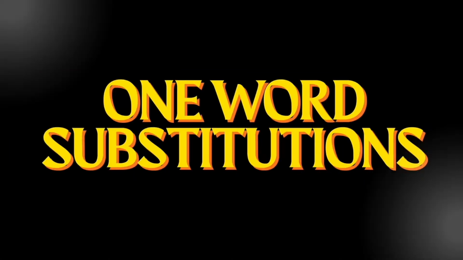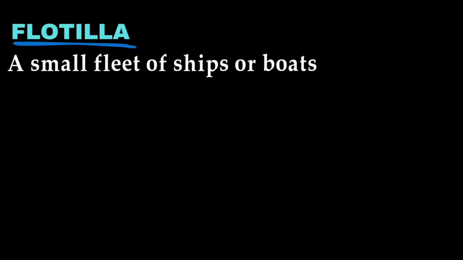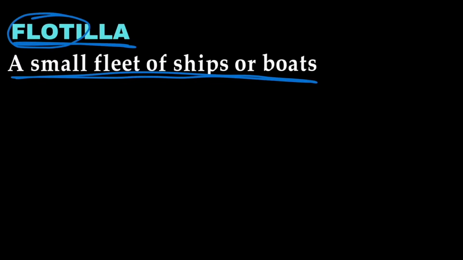Now, moving on to the next part, one word substitutions. The first one word substitute on the screen we have is flotilla. The word is flotilla, and flotilla means a small fleet of ships or boats. So float. Generally, what do float? Ships and boats float. So a group of ships and boats is called flotilla.